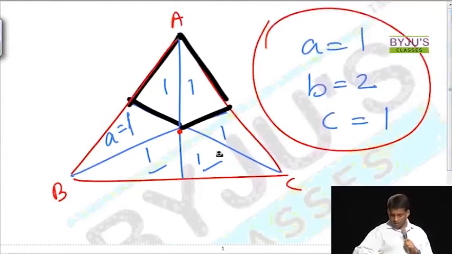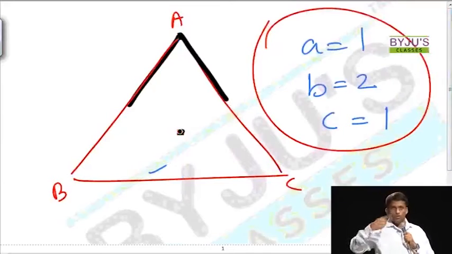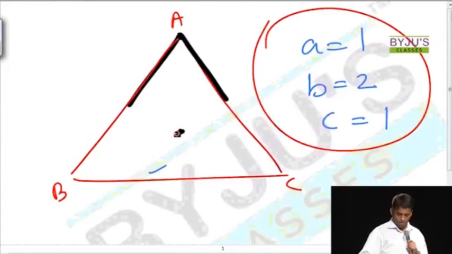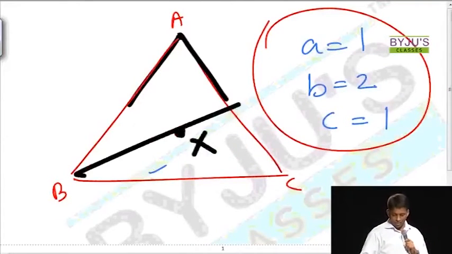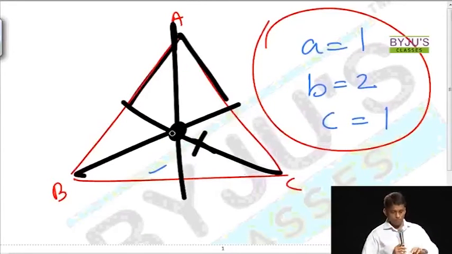Now it's not necessary that you are following this, right? You don't need to follow what I am telling. You can take this point wherever you want. That's what you should think about. You can take it wherever you want. I took X as this point, where the point of intersection of all the medians and all. But you can take that point, you can take this point wherever you want. And this is not an actual question.